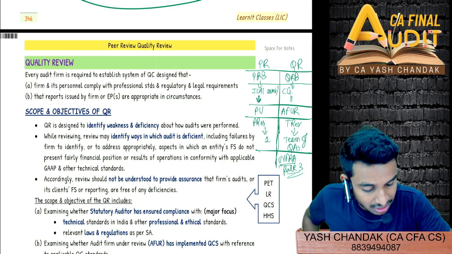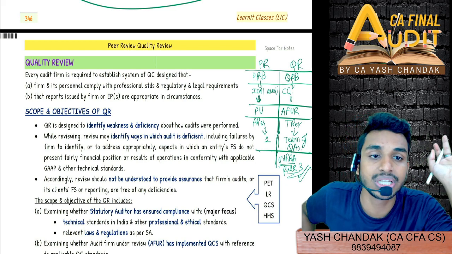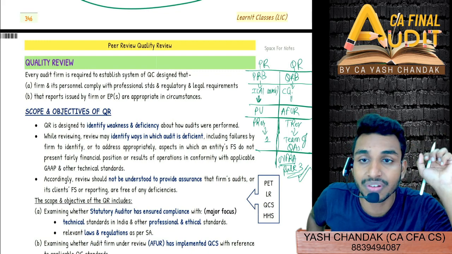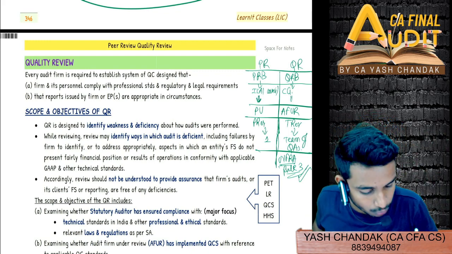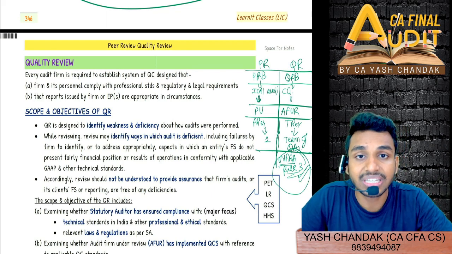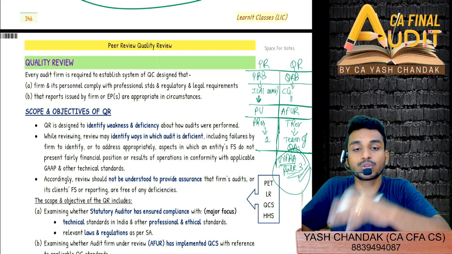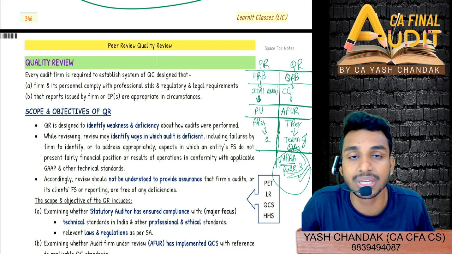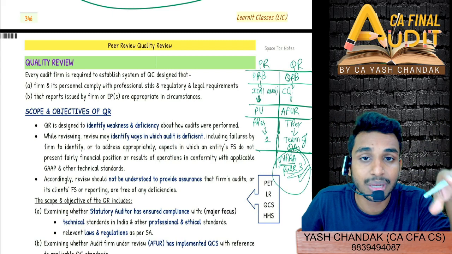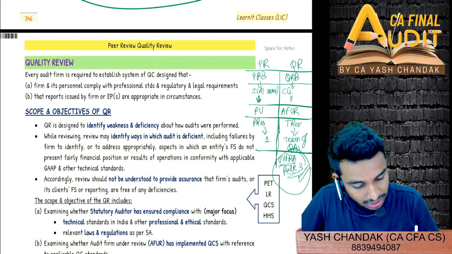All the companies covered in Rule 3 of NFRA cannot be reviewed by the quality review board, because the power is with whom? Power is with NFRA. Therefore the quality review board can pick up these companies mentioned in Rule 3 of NFRA rules only when it is recommended or referred by NFRA. So when NFRA refers it to the quality review board, saying pick up these companies' auditors for quality review, only then can the quality review board pick up these companies' auditors. Are you getting this or not?